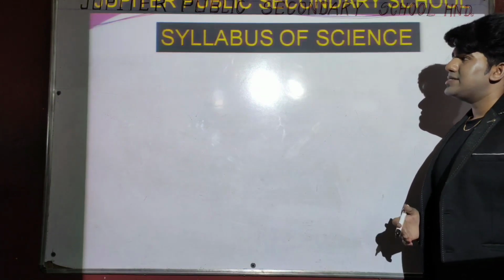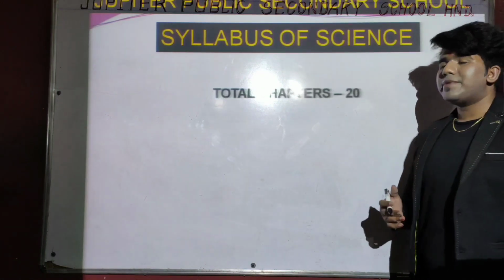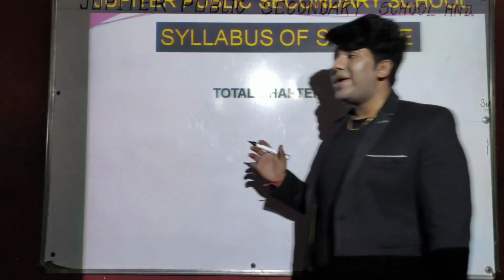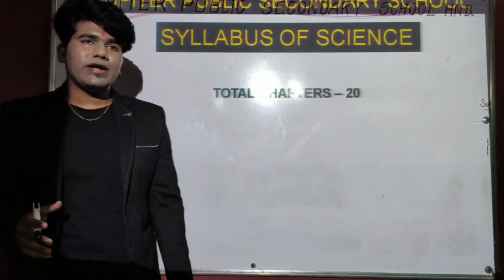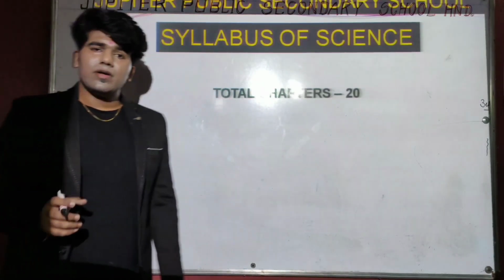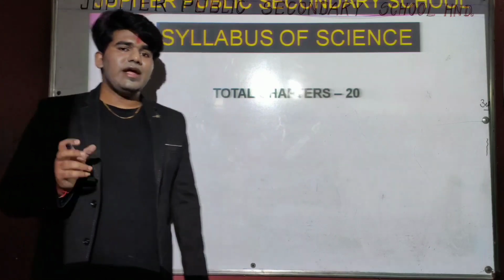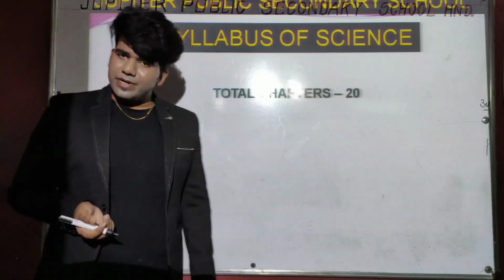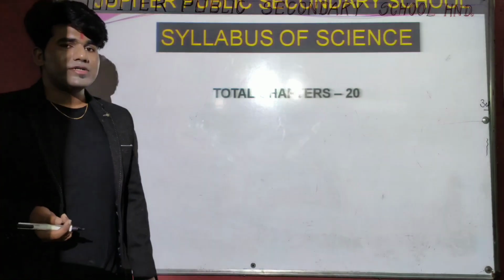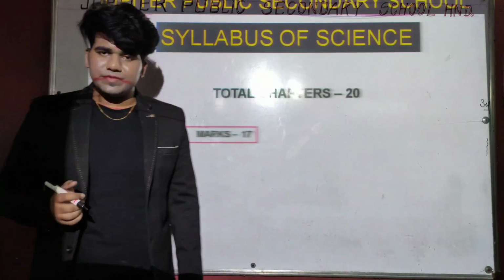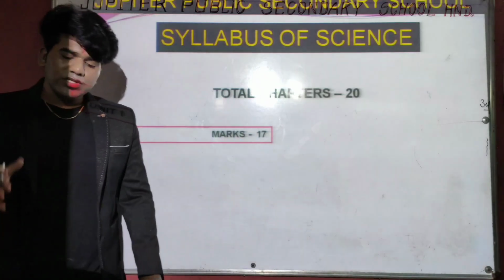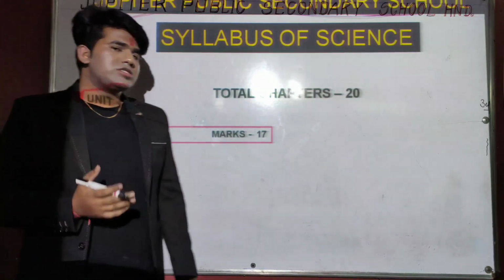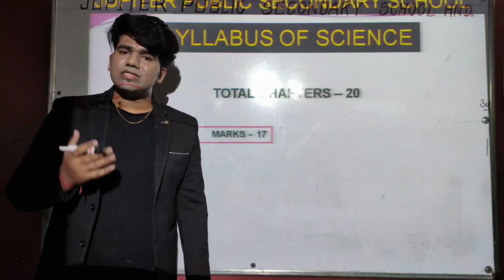In the science syllabus, we have a total of 20 chapters. The maximum mark of the paper, we all know, will be 80 marks, and the 80 marks will come in our exam paper from these 20 chapters, which are divided into 7 units. How many units? 7 units. So these 80 marks will be divided among these 7 units. Let's see how these marks will be divided.